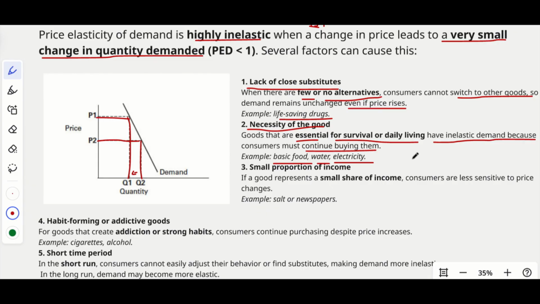So we can't just completely ignore them. And we can't just substitute with something else also, right? So we'll have to use that. Even though the consumption reduces a little bit, it won't be completely avoided. Okay, we can't do that.